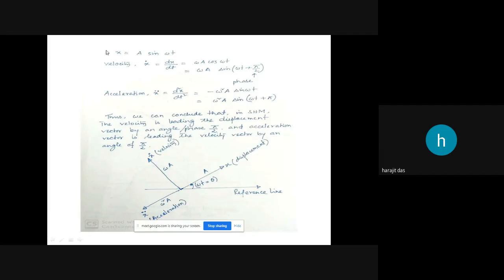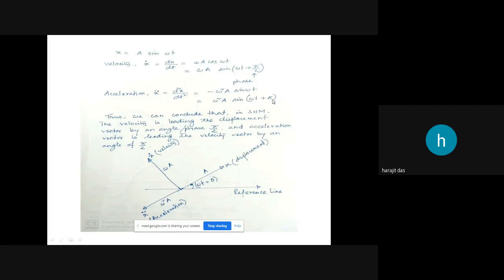So what does it mean actually? x equals a sine omega t. Then x dot, the velocity vector, equals omega a sine of omega t plus pi by 2. Here a is the amplitude for displacement, and now omega a is the amplitude for the velocity equation. Earlier the angle was omega t, now it is omega t plus pi by 2, so pi by 2 more angle in the velocity vector. And for acceleration, x double dot equals omega square a as the amplitude of motion, and sine of omega t plus pi. So instead of omega t, here it is omega t plus pi.